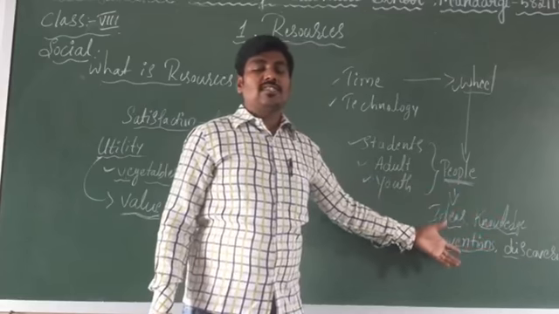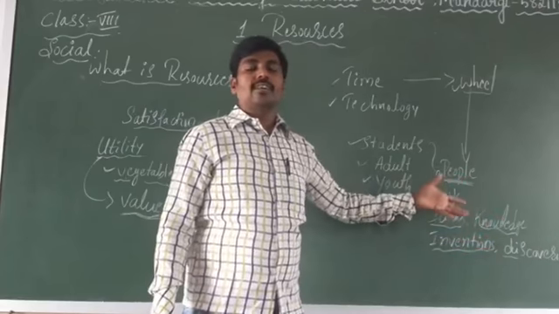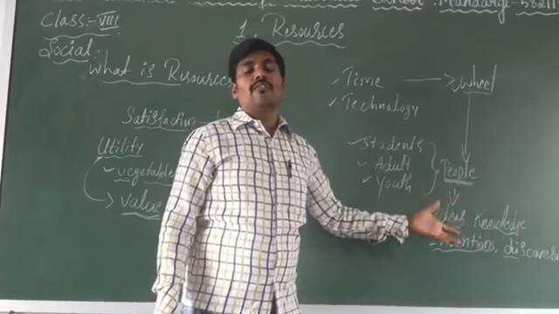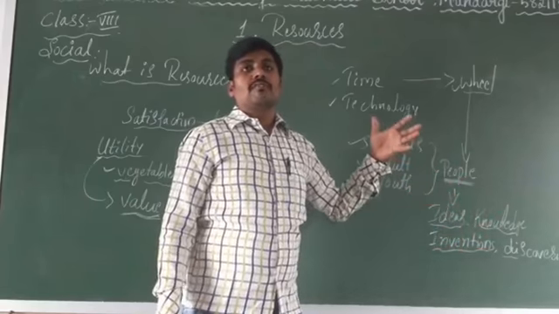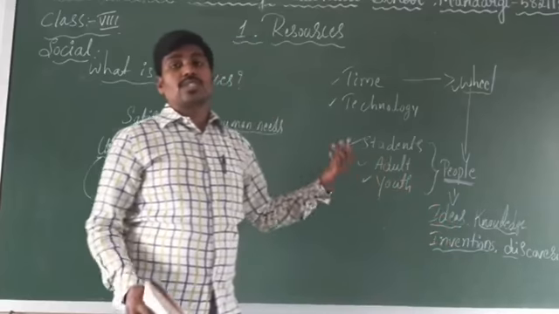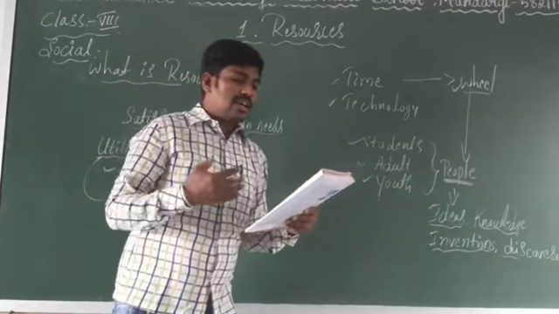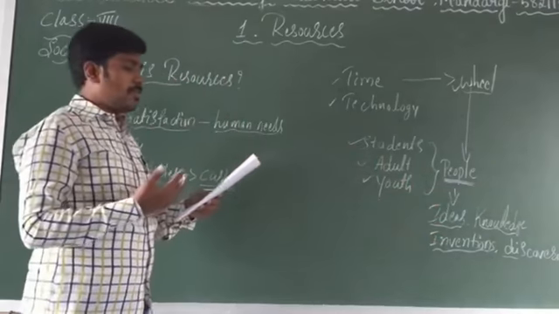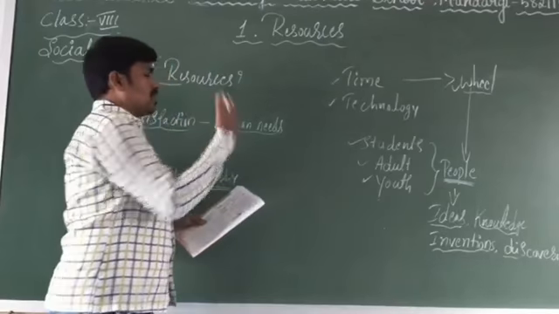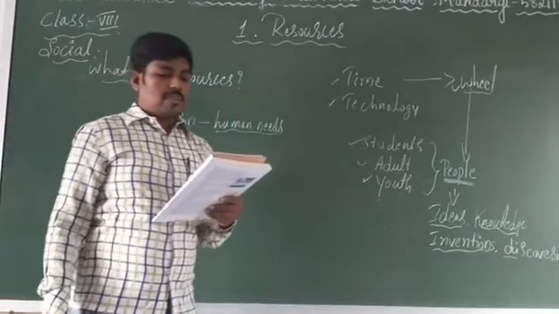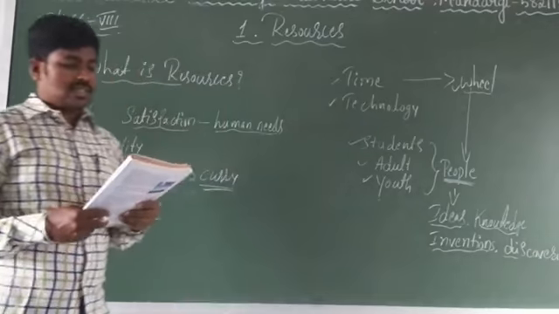So when it is satisfying us, definitely people are also a very important resource, I can say. This is how we are considering people as a resource.